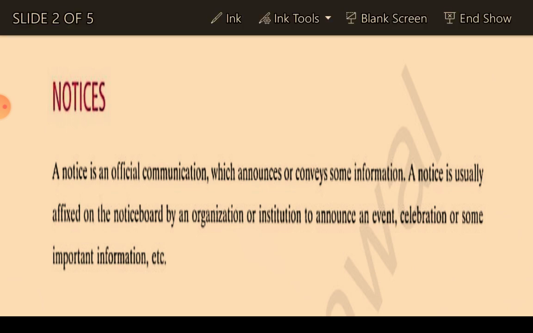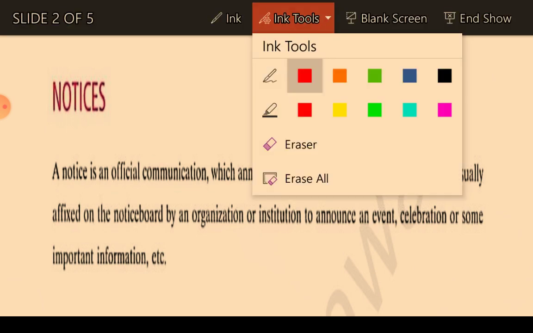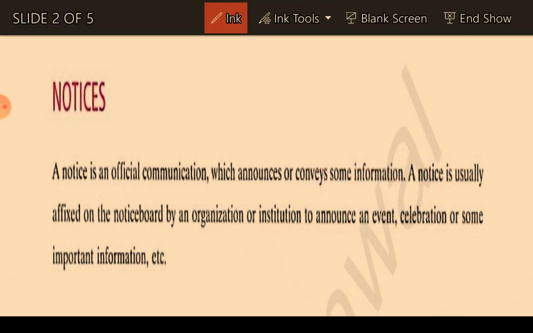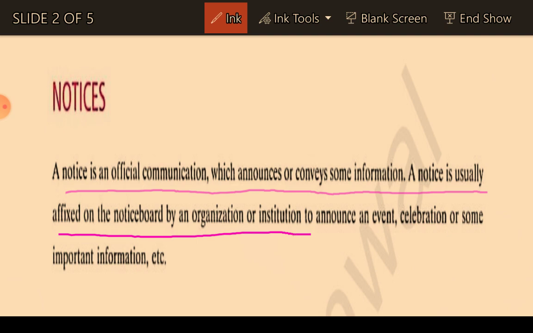So what is the meaning of notice? First of all, let's discuss the definition of it. A notice is an official communication which announces or conveys some information. A notice is usually affixed on a notice board by an organization or institute to announce an event, celebration, or some important information, etc.